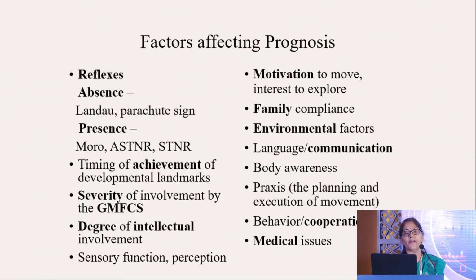And what are the factors affecting prognosis? If you have absence of postural reflexes, the cortical reflexes like the Landau and the parachute sign, and presence of primitive reflexes like the Moro, asymmetrical tonic neck reflex, and the STNR. Also the timing of achievement of the developmental milestones, which we have already talked about as mild, moderate, and severe type, the degree of involvement of the neurological system, the motivation to move, family compliance, the environmental factors, and other comorbid conditions as well as the medical issues of the child.